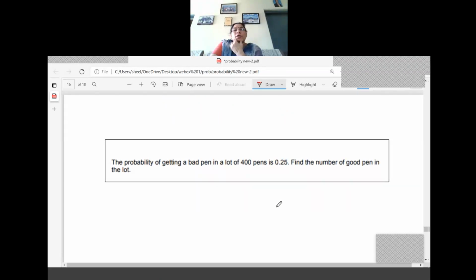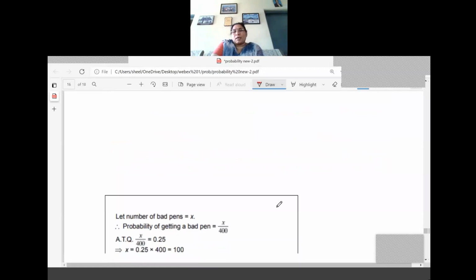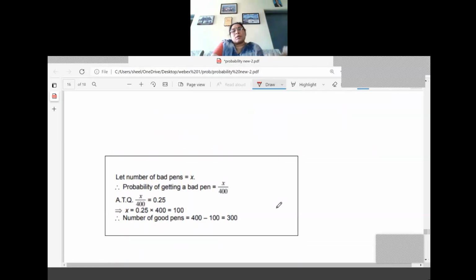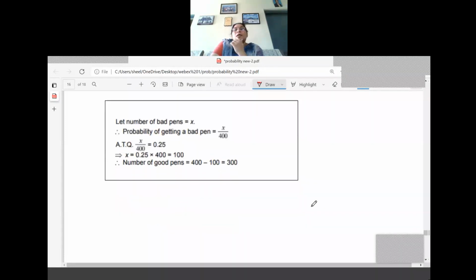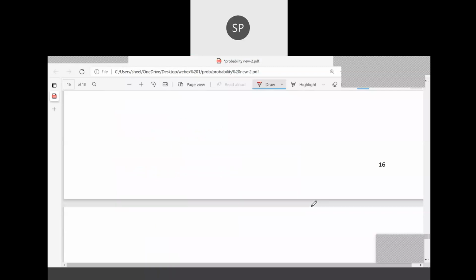Probability of getting a bad pen in a lot of 400 pens is equal to 0.25. Find the number of good pens. 300, ma'am. Here probability is already given, and we have to calculate the number of good pens only. Steps are here. Some are able to do, some are not. If you are interested, this will be uploaded with the video, so you can see it there.